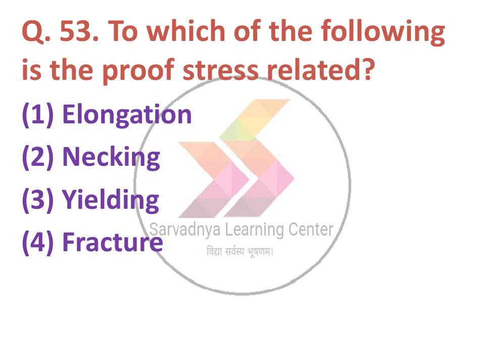Next question, to which of the following is proof stress related? Option 1 elongation, second necking, third yielding, 4 fracture. The elongation is related to proof stress.